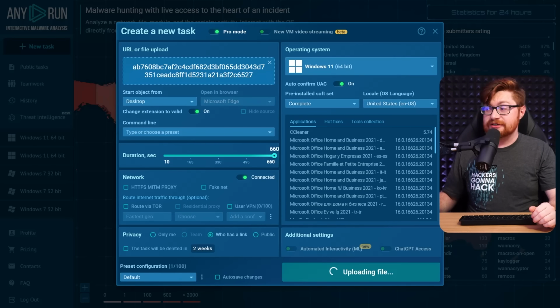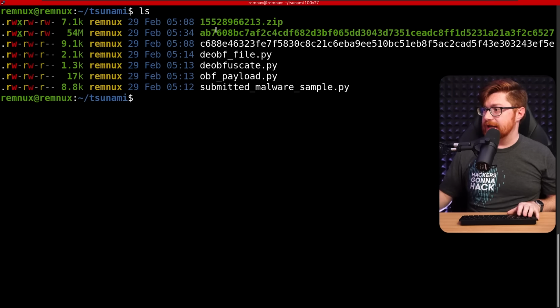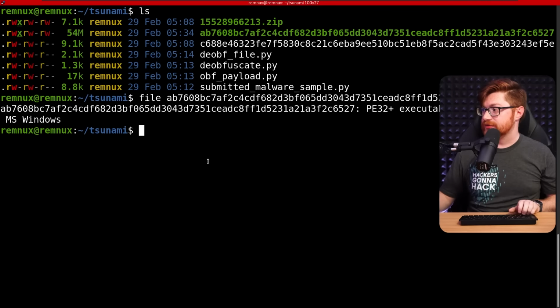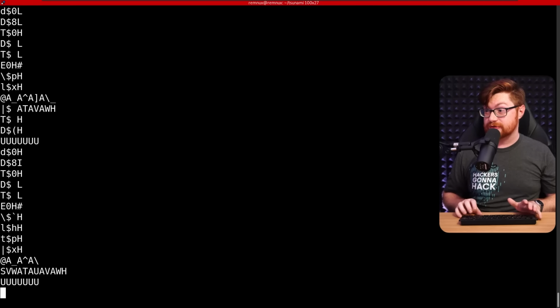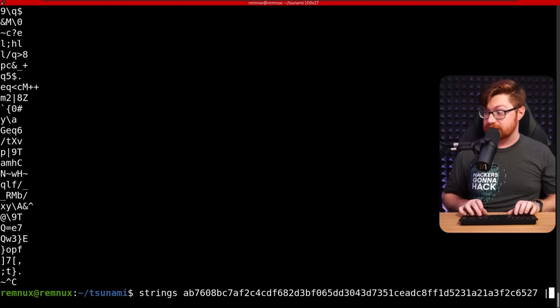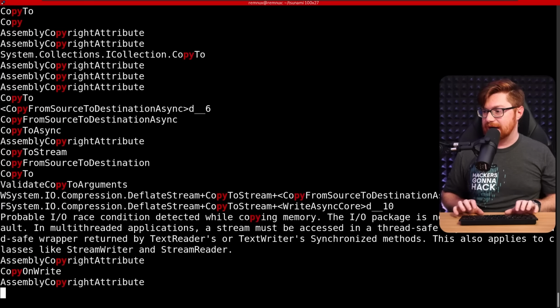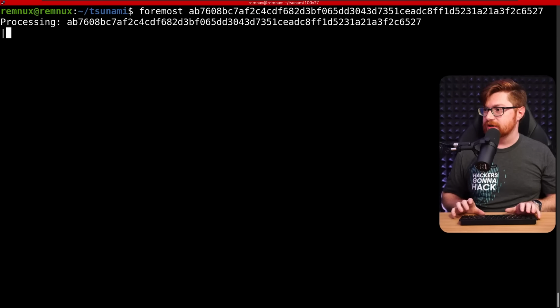This is a hefty file, by the way. I think like 50 megs, so it'll take a little bit to get this thing cruising. But while that's happening, I guess we could attempt some static analysis, right? Okay, so now I have that AB76 sample here, and of course, file on it. We'll just say, look, that is a portable executable for Windows. What I could try to do is just run strings. I don't know if that'll clue us in if it is a Python script, maybe compiled. I can look for any Py notions here. Nothing super worthwhile. Let me try to run foremost on it, see if it gets anything out.